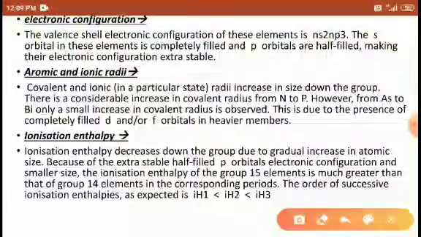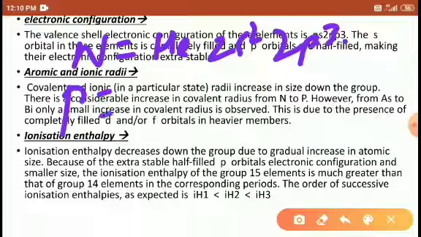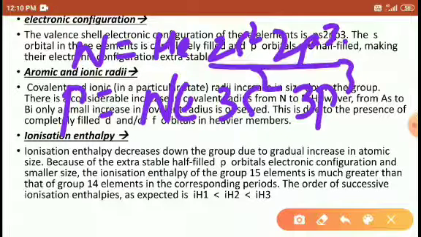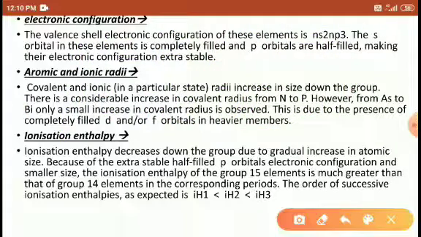So the general electronic configuration of these elements is ns2 np3, because I already told you the outermost electronic configuration: nitrogen helium 2s2 2p3, phosphorus neon 3s2 3p3. Like this, the outermost shell has 5 electrons in each case, 2 electrons in s and 3 electrons in p. That is why the general electronic configuration is taken as ns2 np3.